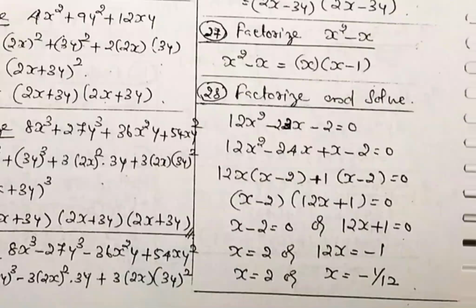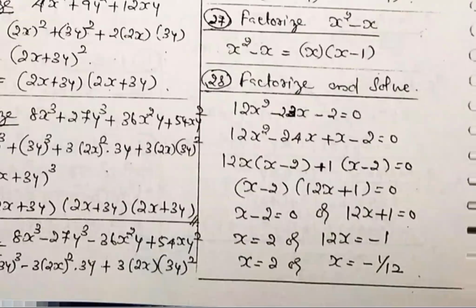So x minus 2 is a very important problem. Particularly this problem 28, we practice this problem a number of times. The same problem is repeated in most examinations. Either x minus 2 is equal to 0 or 12x plus 1 is equal to 0. Anyone is 0, we don't know, because the answer we want is 0. X minus 2 equal to 0 gives the final answer x is equal to 2. 12x plus 1 equal to 0 gives x equal to minus 1 by 12.